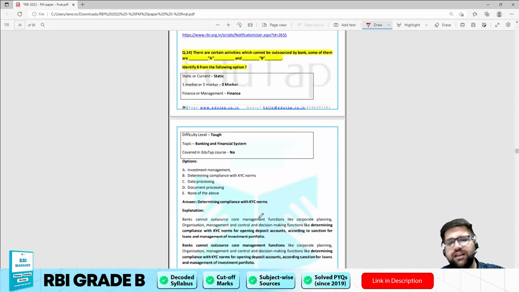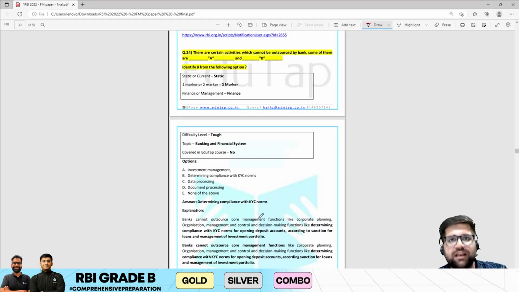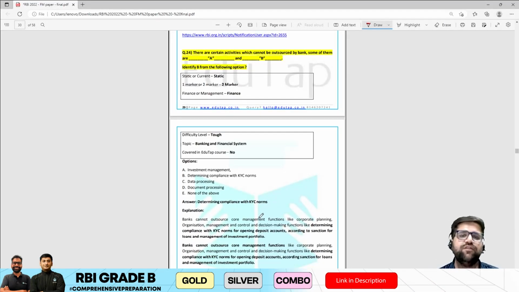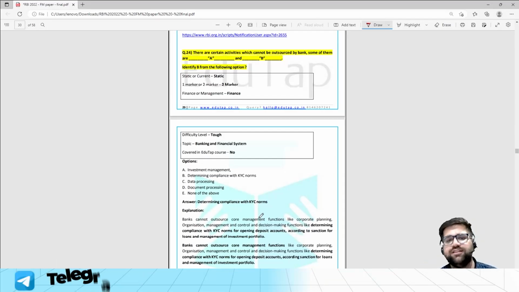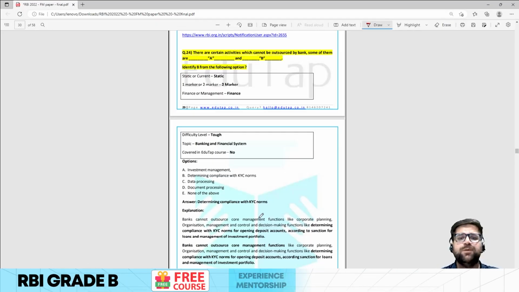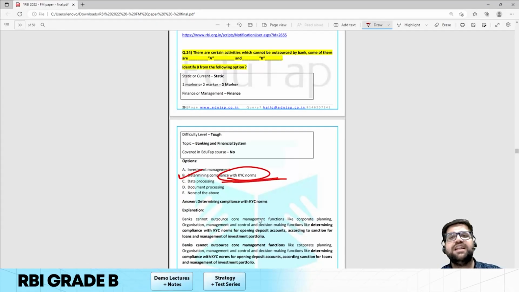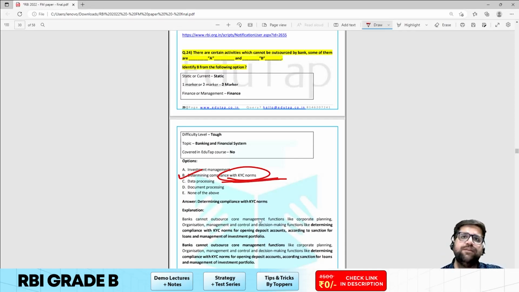Question number 24, yes, this question can be debatable and can be left altogether. Under such questions, when you are not able to think of any logic, it's definitely good to skip them and play safe. However, the answer to this question was regarding KYC norms. Again, KYC is a very integral part of bank processes.